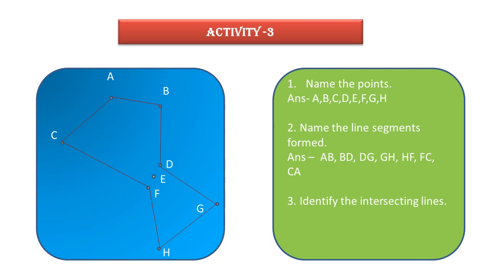If we see lines AB and BD, both have a common point B. It means they are meeting or intersecting at B. So this is one pair of intersecting lines. This way we can identify all such pairs of intersecting lines. By this natural phenomenon, we can discuss the concepts of geometry also.